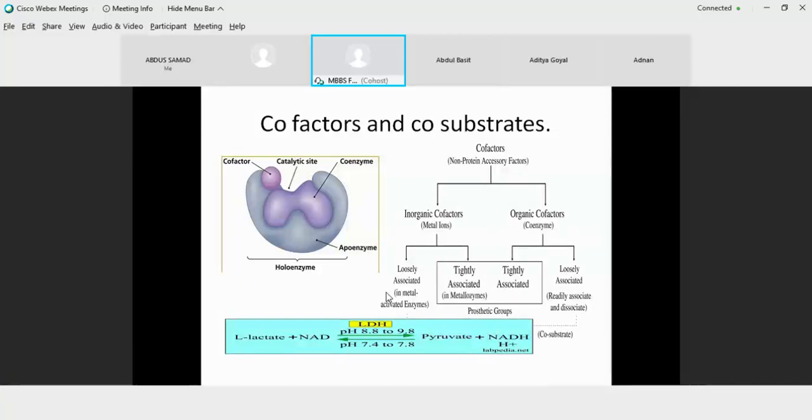One, it is dissociated. Number two, if your substrate is undergoing oxidation, your coenzyme should be reduced, so the opposite reaction has to occur. And number three, the formation of your coenzyme acting as a co-substrate should be far more important than the formation of the product. So if NAD is formed here, NAD is more important compared to lactic acid, because lactic acid causes a number of problems to the system.